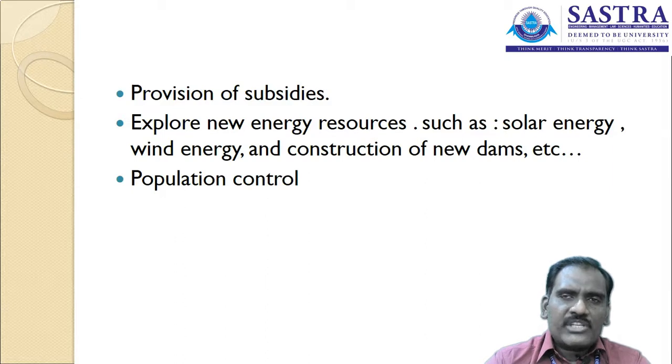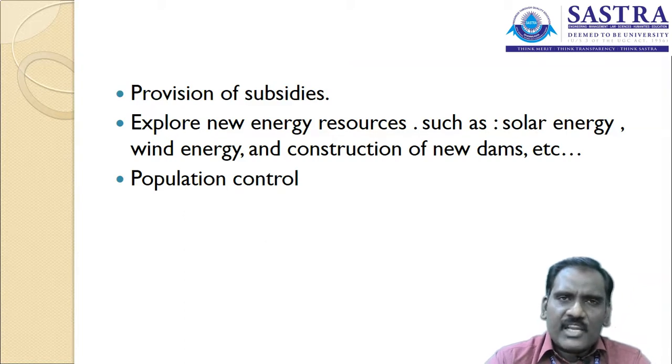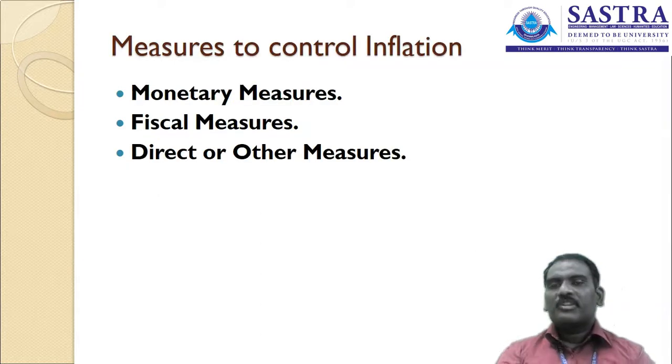Explore new energy resources like solar energy, wind energy, and the construction of new dams. These welfare measures help to generate income as well as save resources, and are also a reason inflation is under the control of the government. Population control: the majority of the time, inflation may happen due to the population, so the population should be under the control of the government. Measures to control inflation.